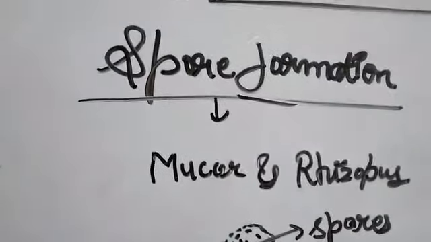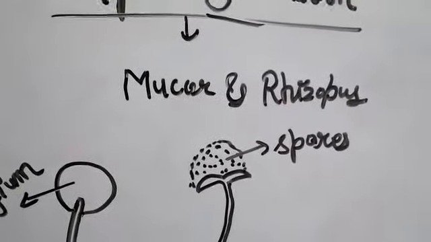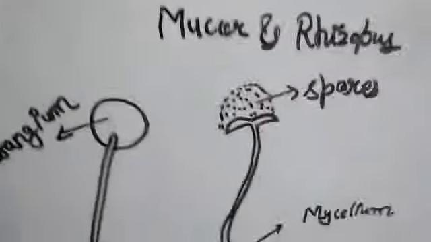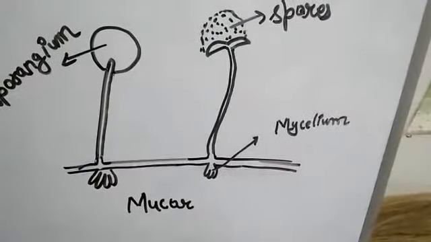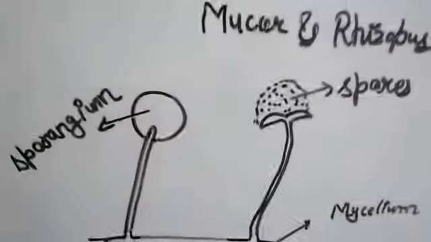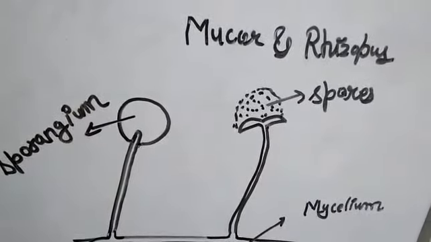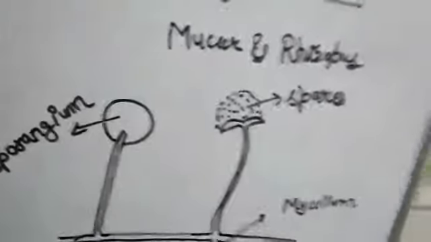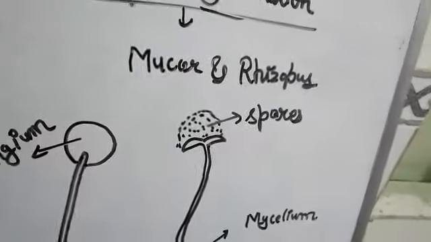Okay. So, the last type is spore formation. The most common examples of spore formation are Mucor and Rhizopus. Now I will tell you spore formation in Mucor. For example, if you keep a piece of bread in a moist place, then after some time cotton-like fungal growth is seen.